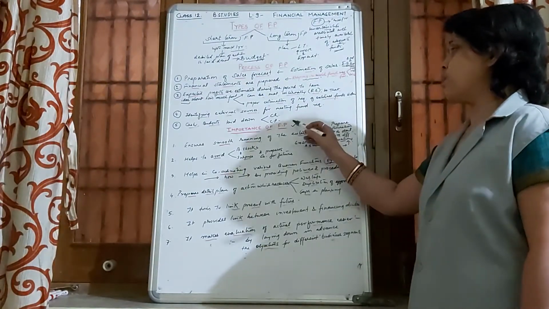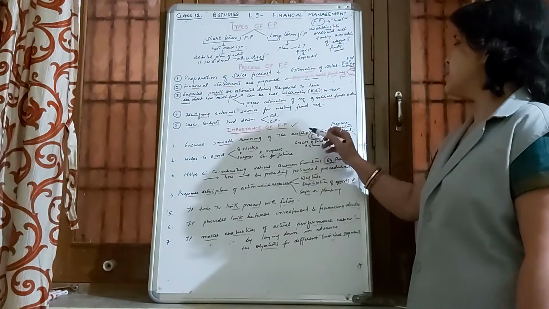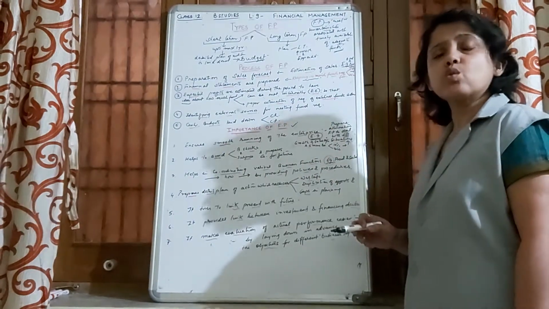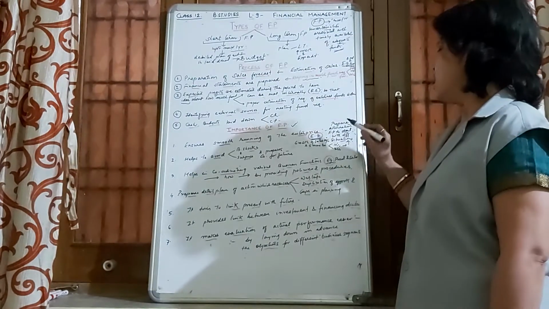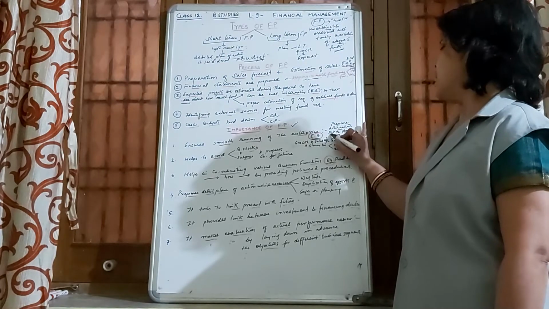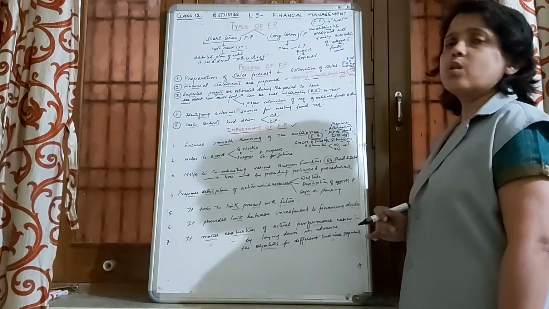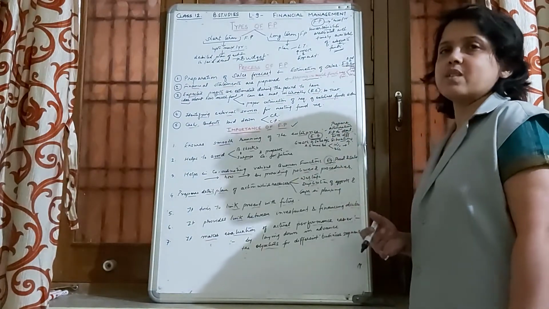How does financial planning ensure smooth running of the business enterprise? Because it is through financial planning that alternative financial plans are prepared in an organization to deal with different situations which may arise.